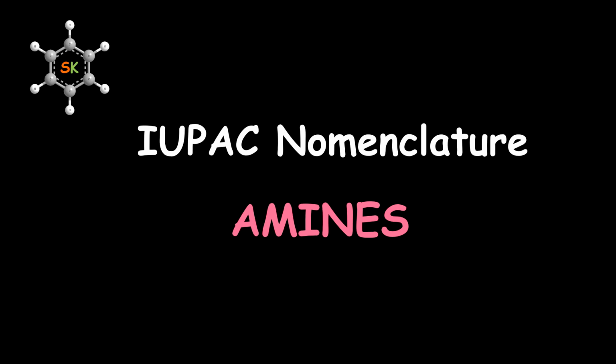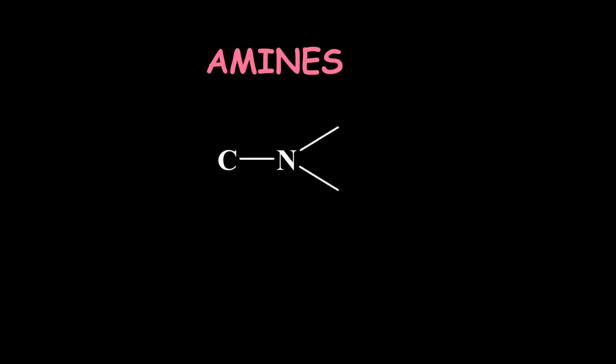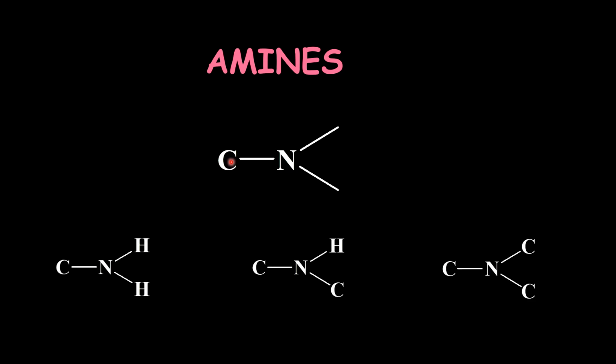IUPAC nomenclature of amines. Amines should possess a nitrogen atom that is connected to at least one carbon atom. If the nitrogen is connected to only one carbon, it is called a primary amine. If nitrogen is connected to two carbons, it is considered a secondary amine. If nitrogen is connected to three carbons, it will be a tertiary amine.